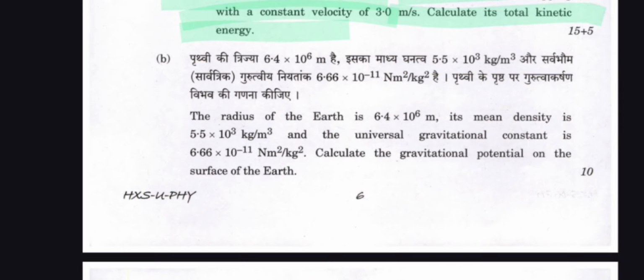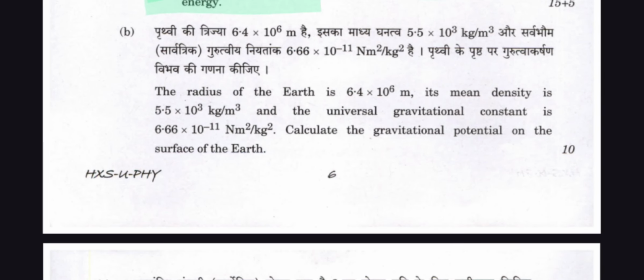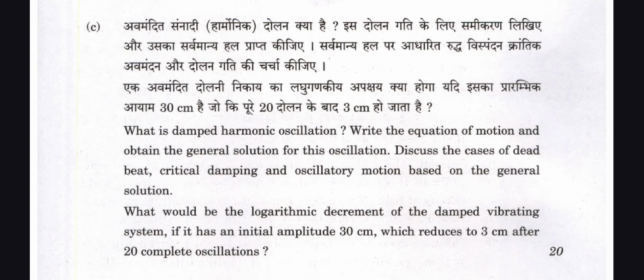And question number B is here. The radius of the earth is 6.4 x 10^6 meter. Its mean density is 5.5 x 10^3 kg per meter cube, and the universal gravitational constant is 6.6 x 10^-11 Newton meter square per kg square. Calculate the gravitational potential on the surface of the earth. And question number C is here. What is a damped harmonic oscillator?